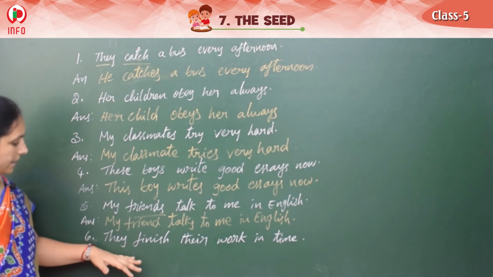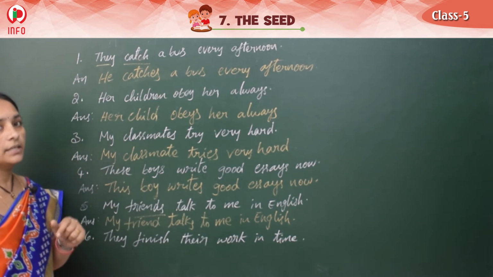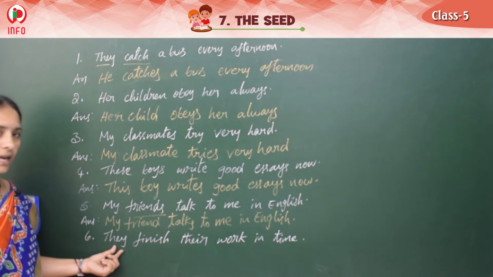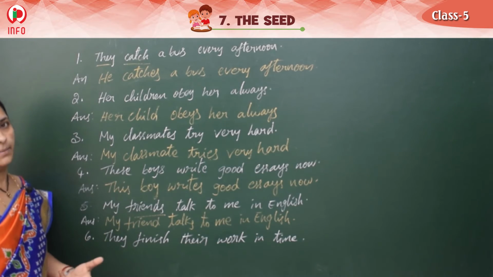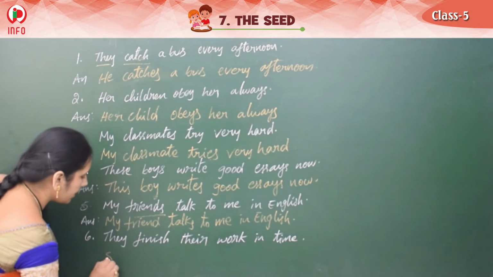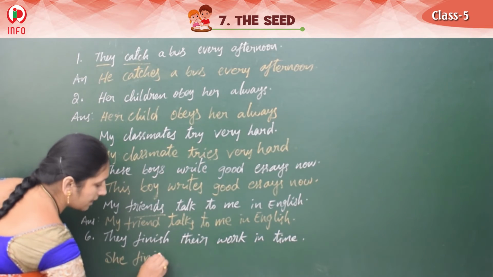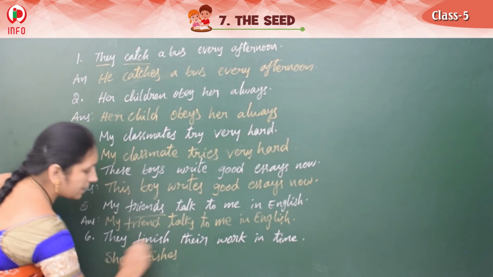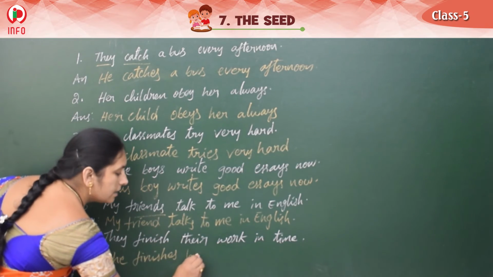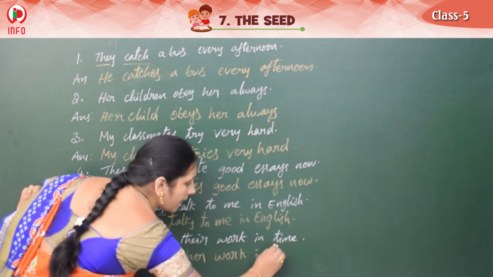Clear? And see the next one, children. They finish their work in time. Right? So they means here maybe girls or maybe boys. Here we have taken he. Here shall we take she? Okay. So she. Yes, what verb can we write? S/es. She finishes. She means they, there. So here if we take she, we should write her. So, she finishes her work in time.